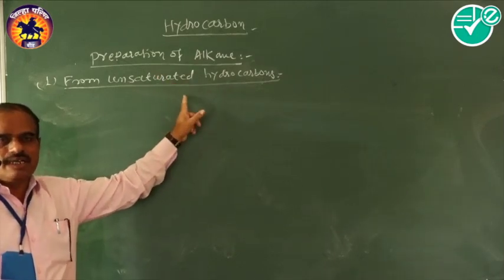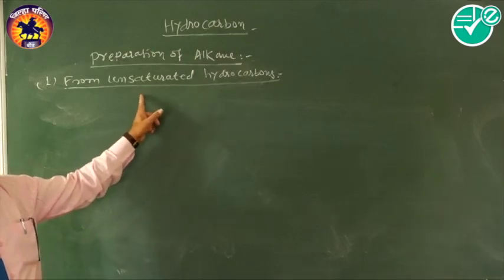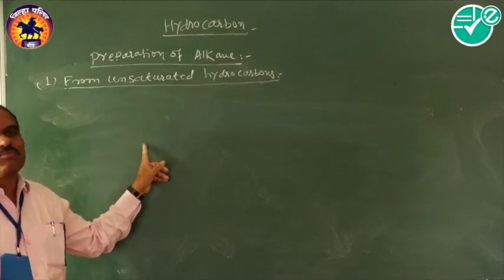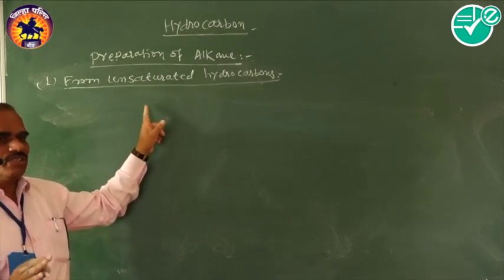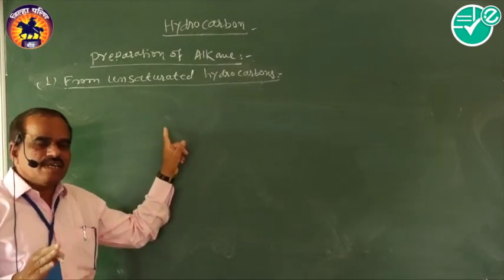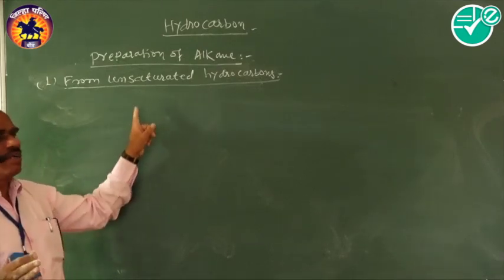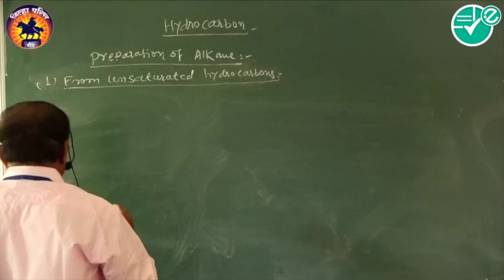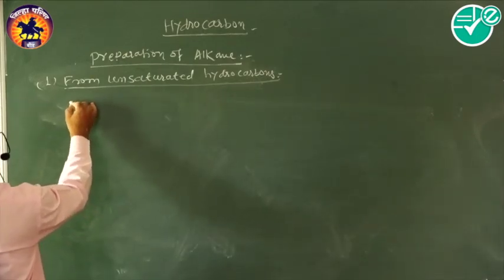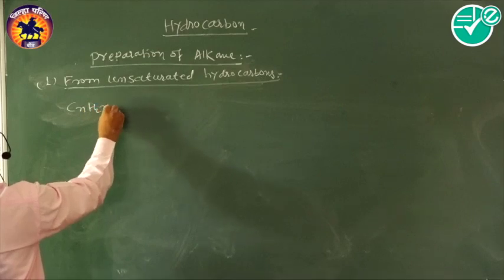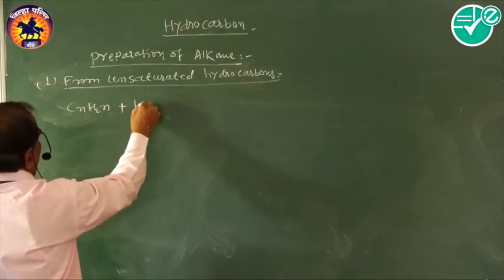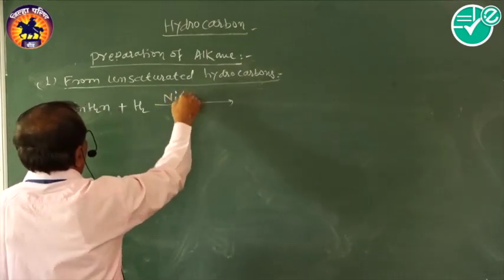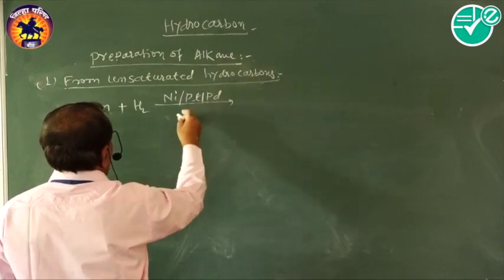Examples are alkenes and alkynes. So in this preparation, the unsaturated hydrocarbons, that is the alkenes and alkynes, react with hydrogen in presence of catalyst nickel, platinum or palladium. Then there is a formation of alkanes by the addition of hydrogen gas in this reaction. Therefore, we take first an alkene, the general molecular formula of alkene is CnH2n, which reacts with hydrogen. This reaction occurs in presence of nickel or platinum or palladium as a catalyst.